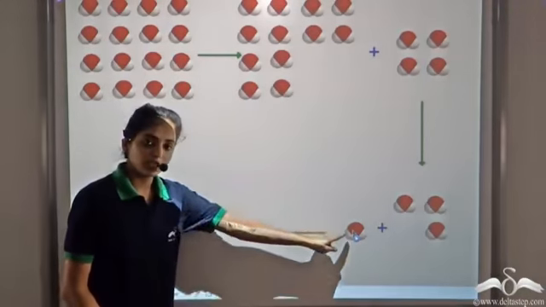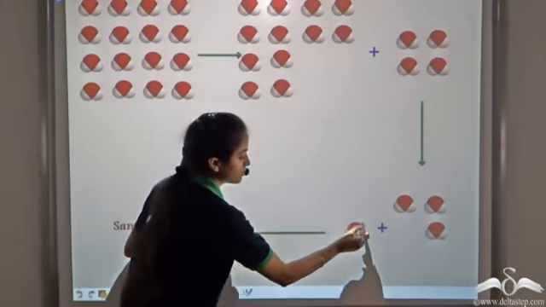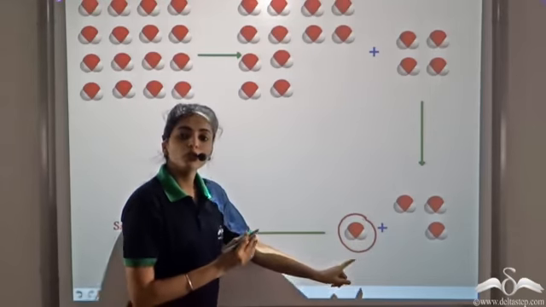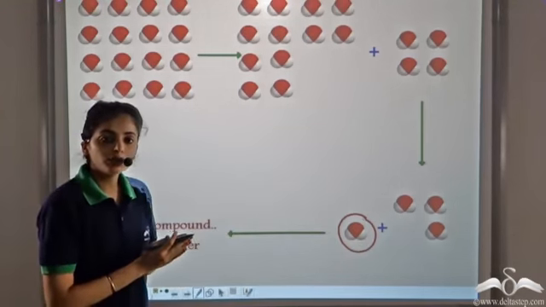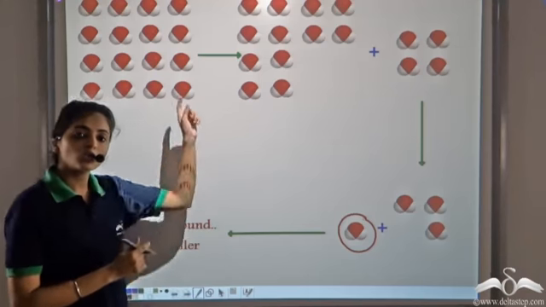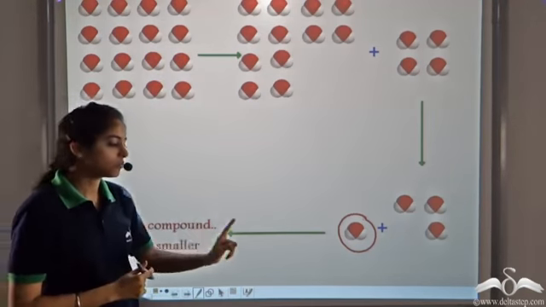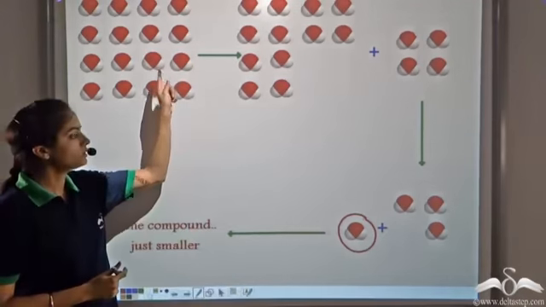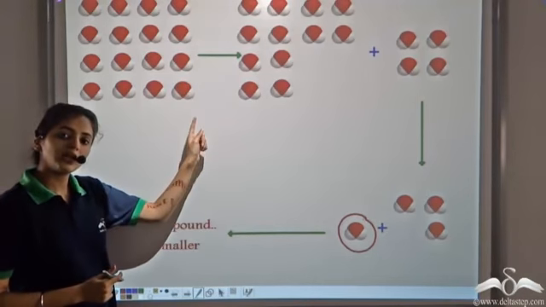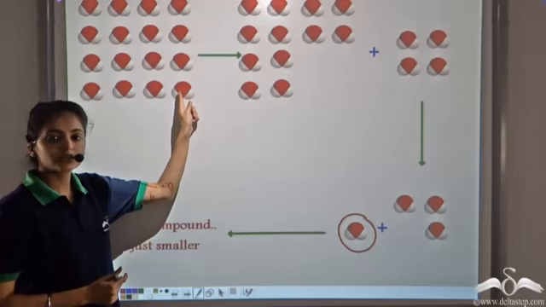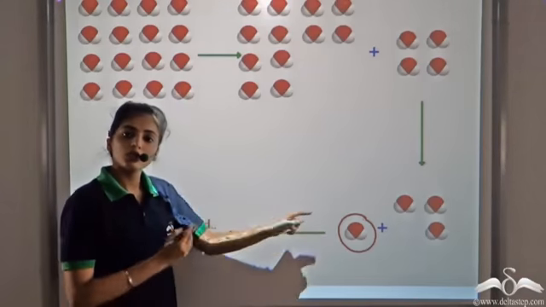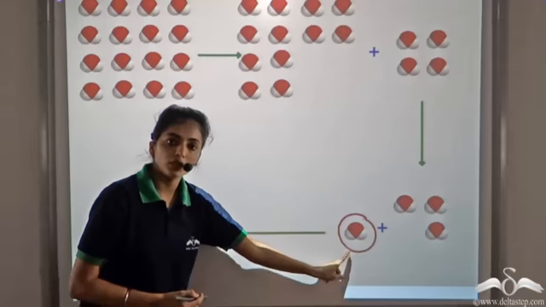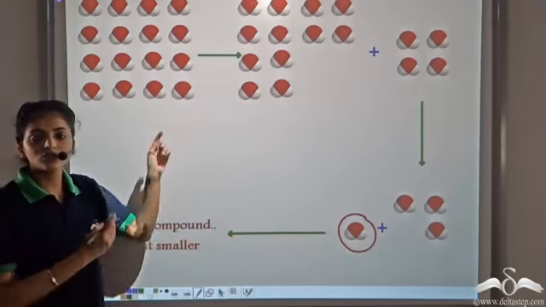So the final stage that we reach is 1 molecule of water. We know the smallest unit of a compound is a molecule. So in case of water, the smallest unit is 1 molecule of water. It is the same compound as it has the same physical and chemical properties. We see the same molecules are present throughout. So it has the same chemical and physical properties. So even 1 molecule, it is the same compound. It's just smaller.